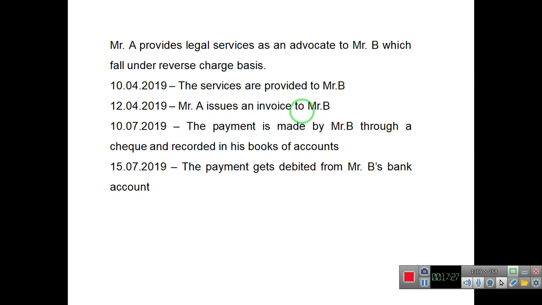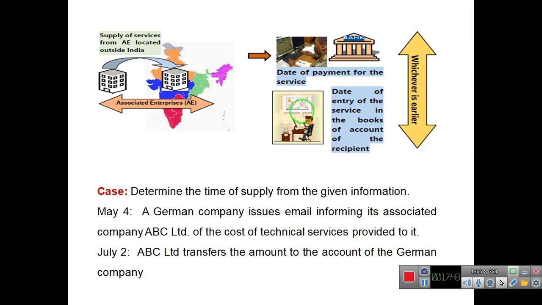If we calculate the 61st day from 12th April, it will be 12th June. So in this case, three dates: 12th June, 10th July and 15th July. The earliest is the 12th June. In this case, the time of supply will be 12th June.